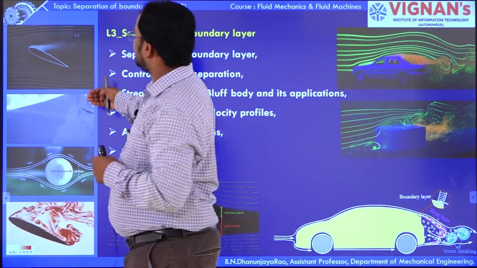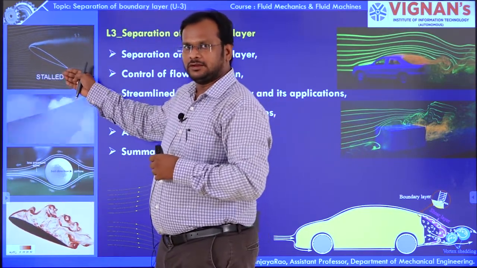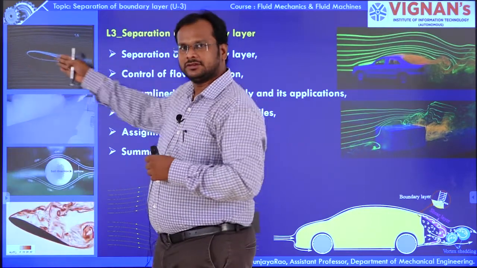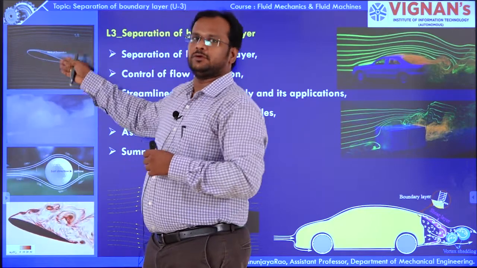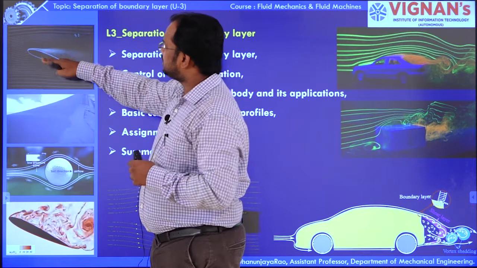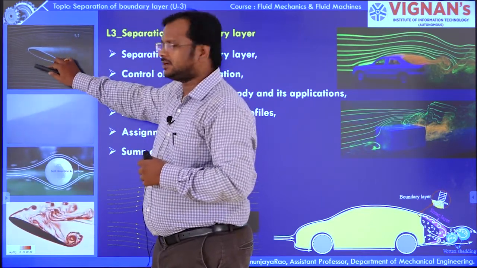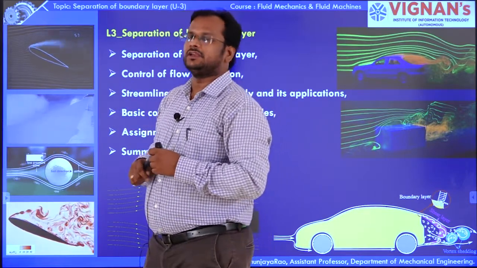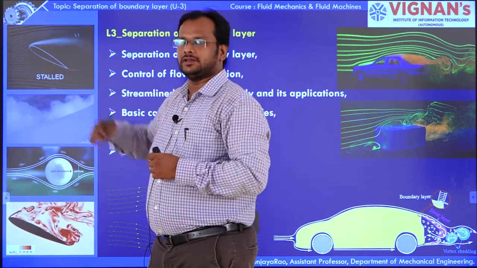And here also you can see there is an arrow shaped profile. Here the flow is happening in this direction. Whenever the flow happens in this direction, the boundary layer will form on the surface of the particular body. Here they are studying how the boundary layer and separation happen on the airfoil profile by changing the angle of attack.